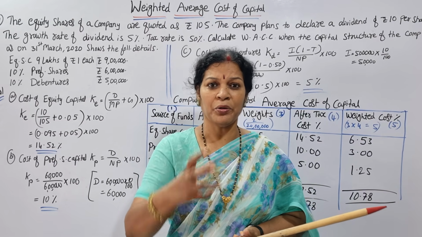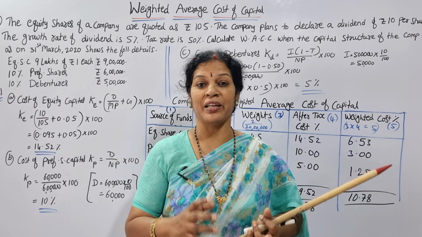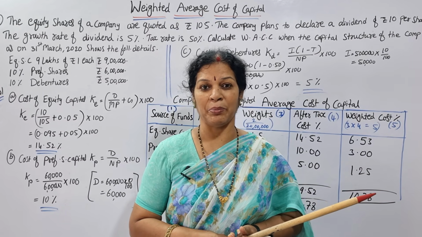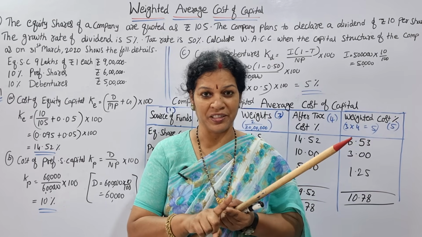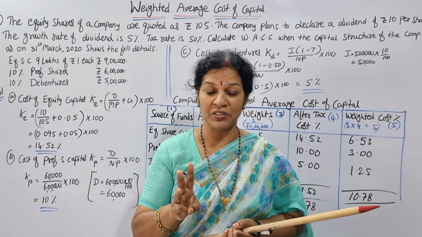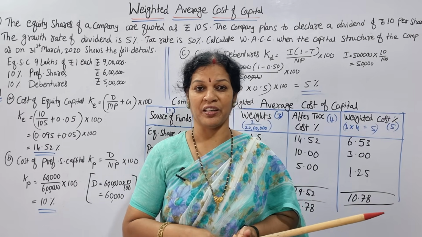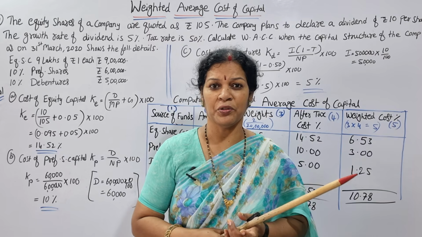Weightage. So altogether how is the weightage? For that we have to calculate weighted average cost of capital. So here we are going to calculate the cost of debt, cost of debentures, cost of preference shares, cost of equity shares. These three we are going to calculate. Why not cost of retained earnings? Are you getting a question?